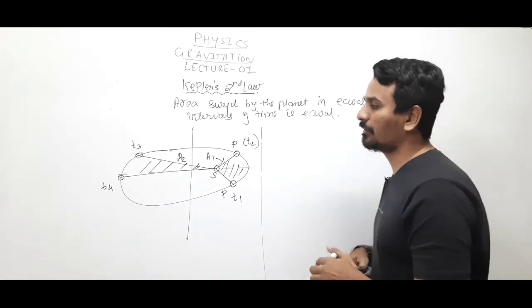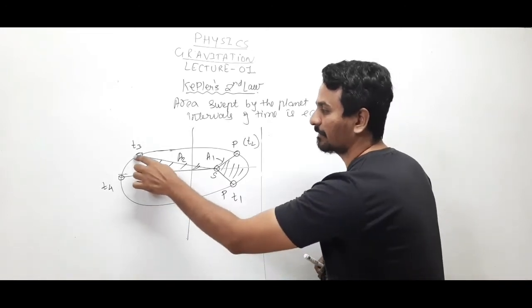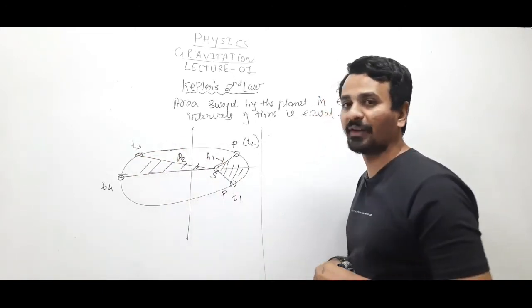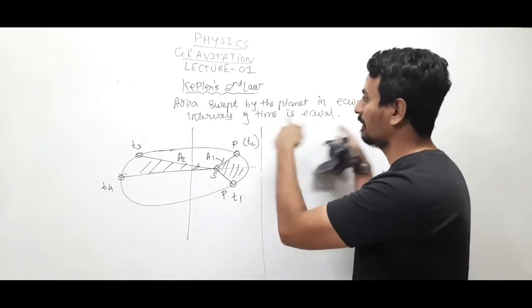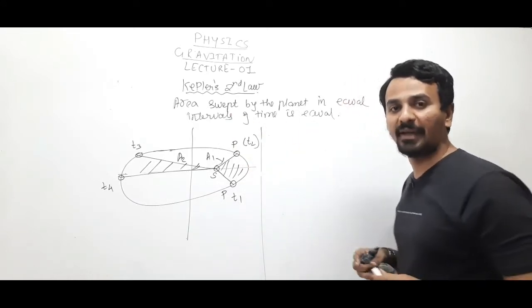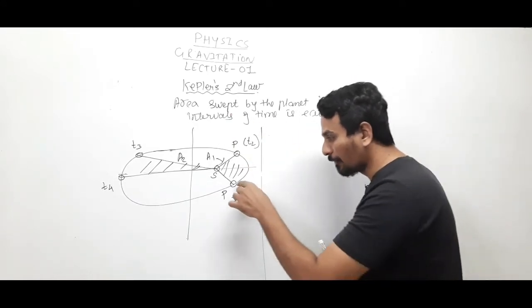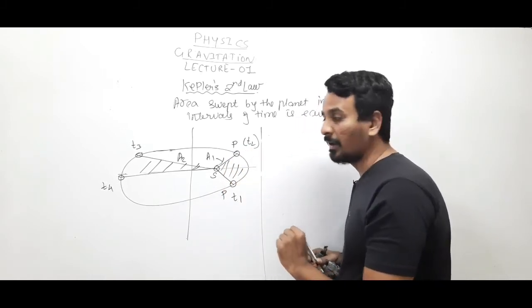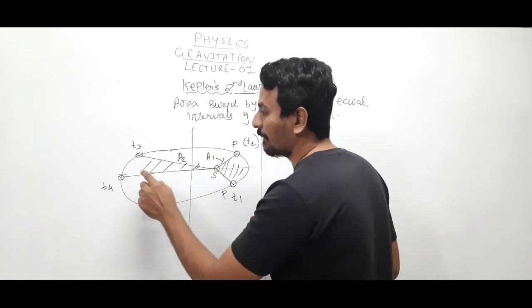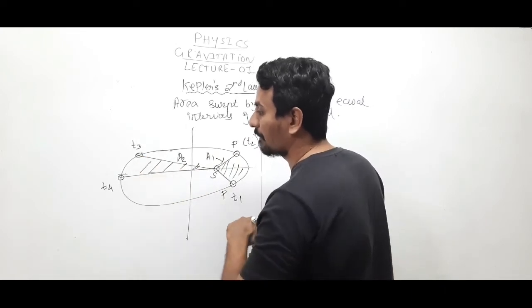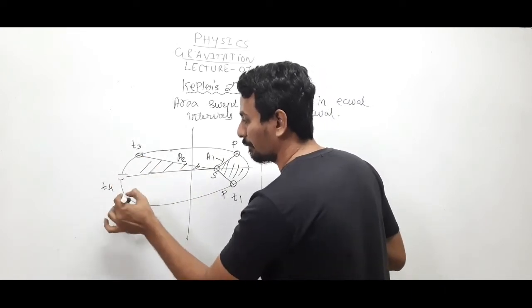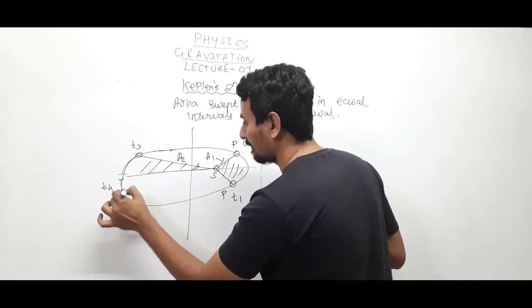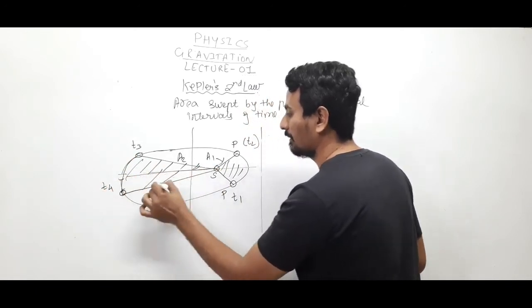It means, from this point also we can say that when the planet is farther from the sun, it has to move with less velocity, only then this law will hold. See, here it is moving with greater velocity, so it has covered this much portion, right? If with the same velocity the planet moved here, it would have covered more than this portion, and then definitely this area would be greater than this.